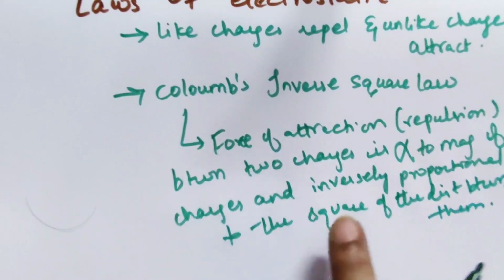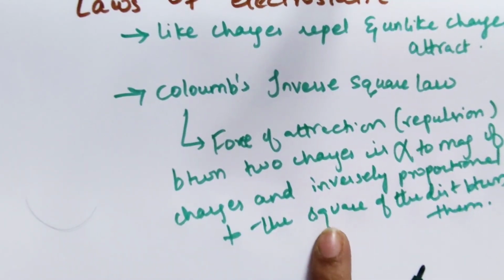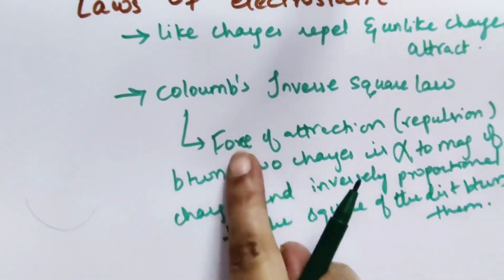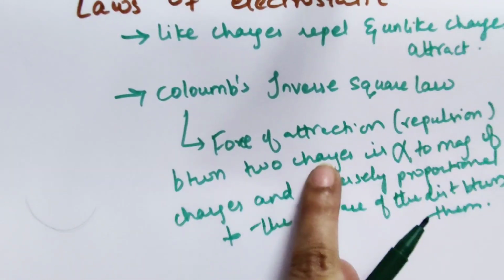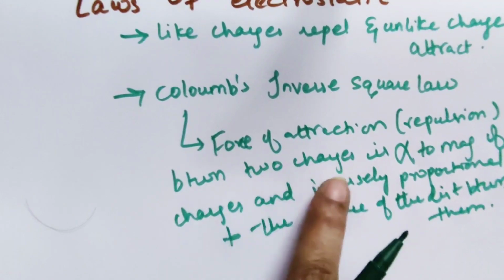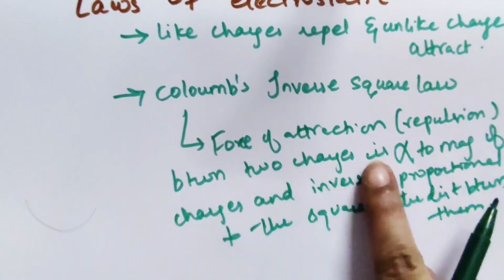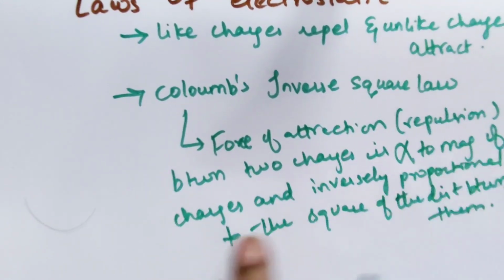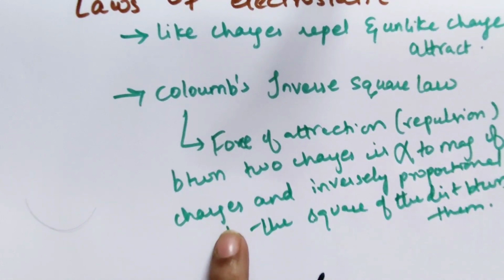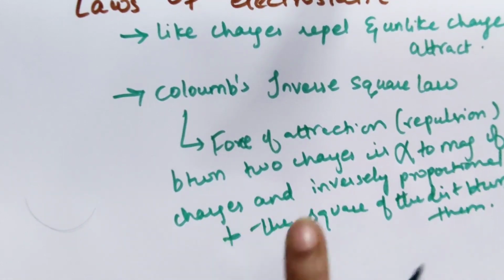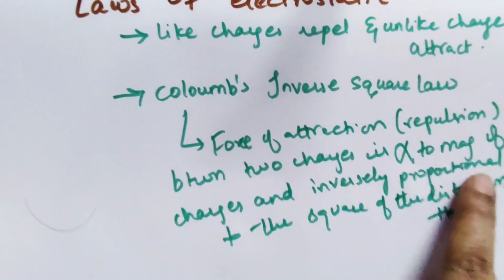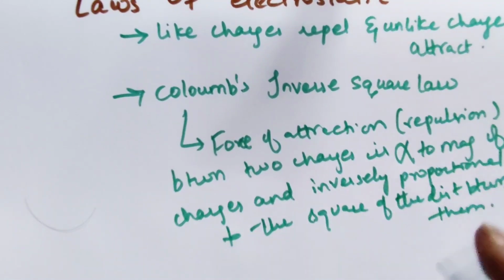Okay. Now we will see what it actually meant here. Force of attraction between two charges. Two charges, like a positive charge or a negative charge, any two charges. It is directly proportional to the magnitude of those charges, and it is also inversely proportional to the square of the distance between them.